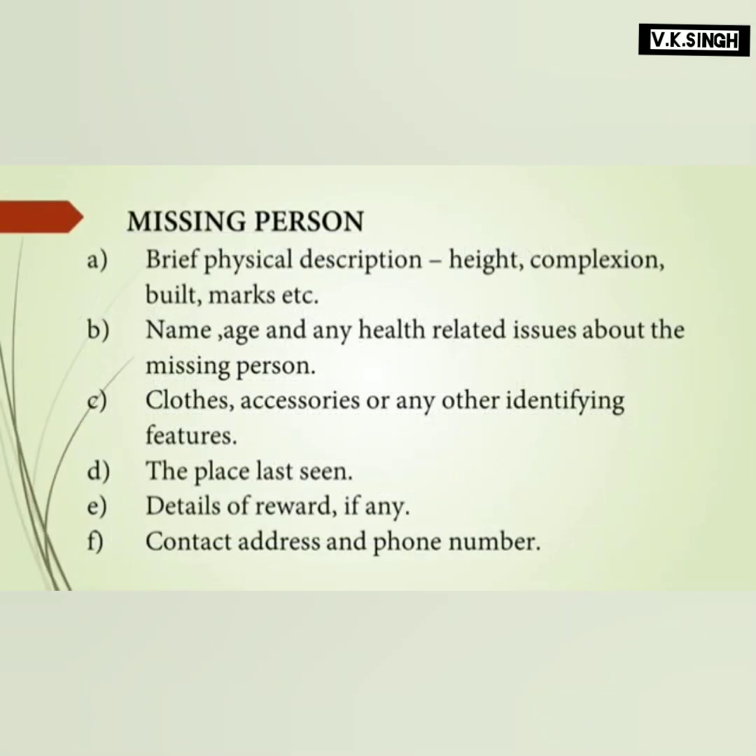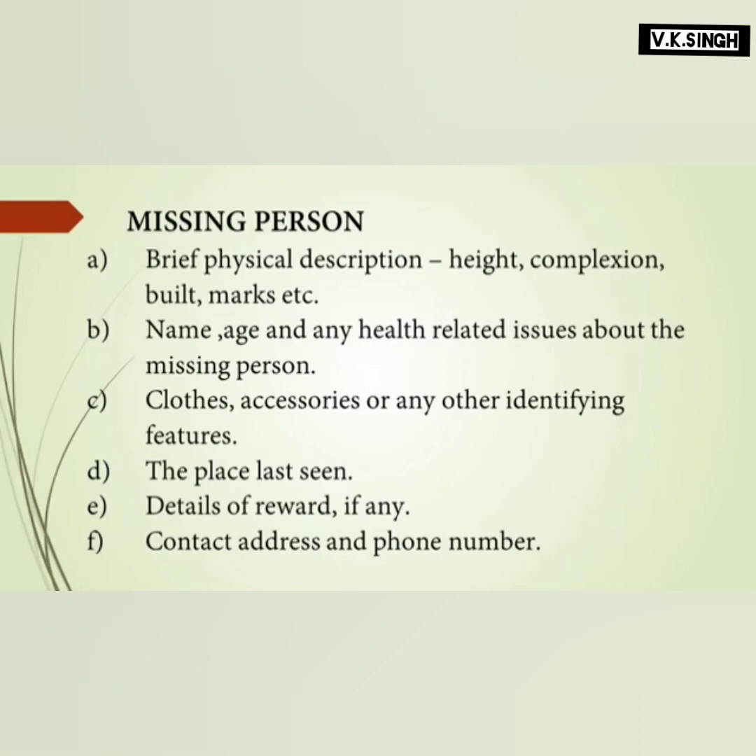So the next type of ad is missing person. So if somebody is lost, if any family member is lost, usually we give an advertisement in the newspaper. So let's see what are the details we have to give. The heading is always missing. Then you have to write these features. You have to write the brief physical description, height, complexion, build and mark. What is complexion? That is the color of the skin. Build is whether he is thin or fat, etc. Then you have to write the name, age and any health related issues about the missing person because these will help people to identify the person correctly.